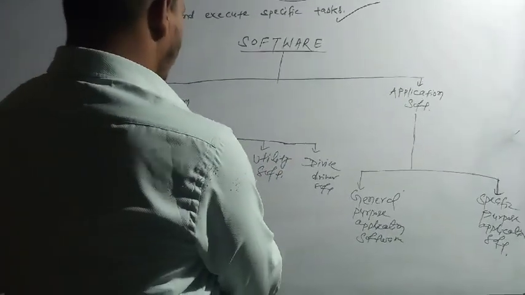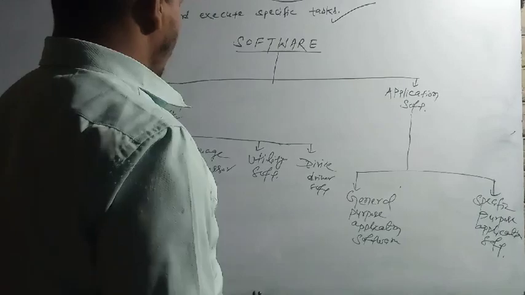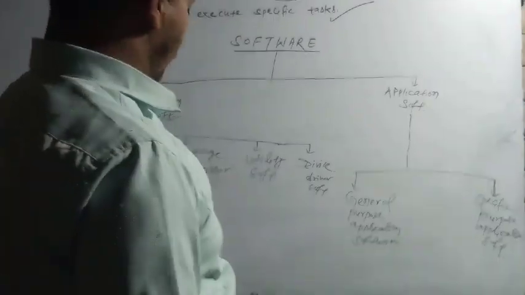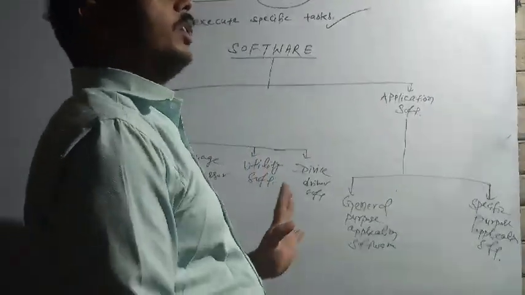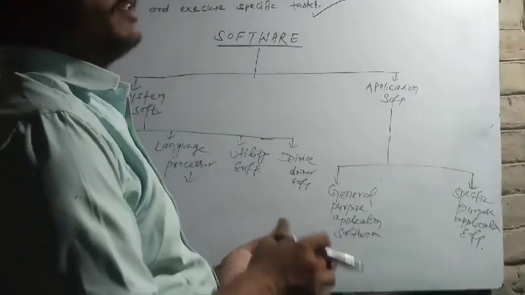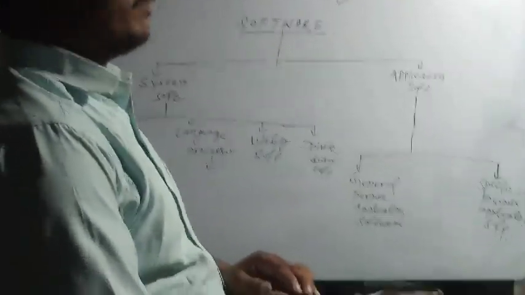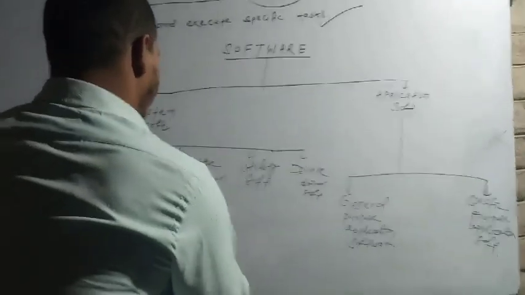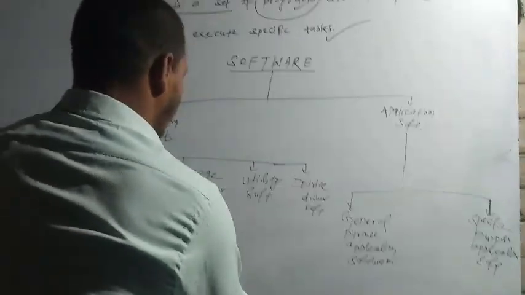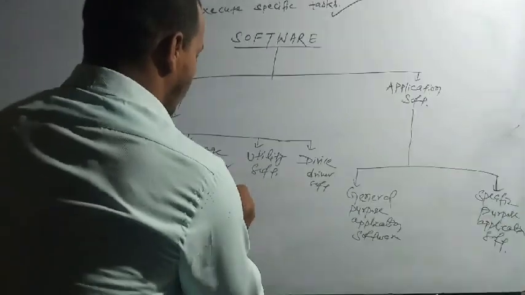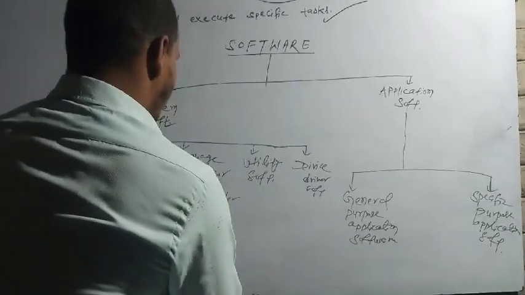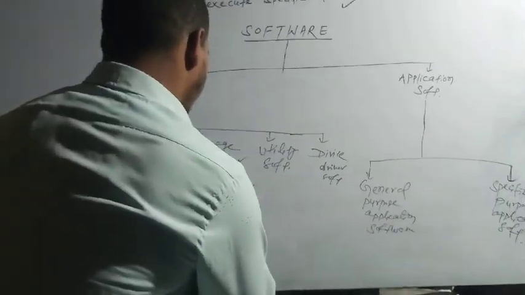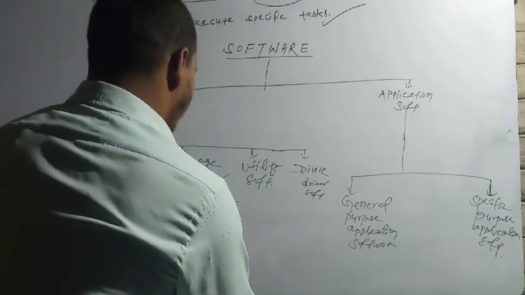Now, second is language processor. Language processor is a system software that is used to convert high level language to machine level language and vice versa. A language processor can be a compiler or an interpreter.